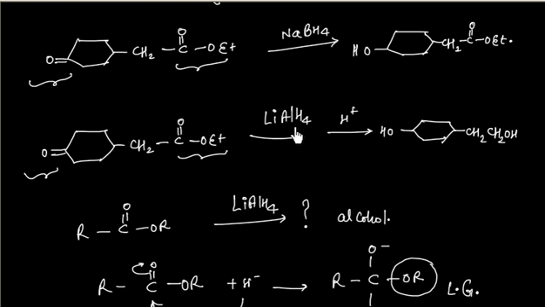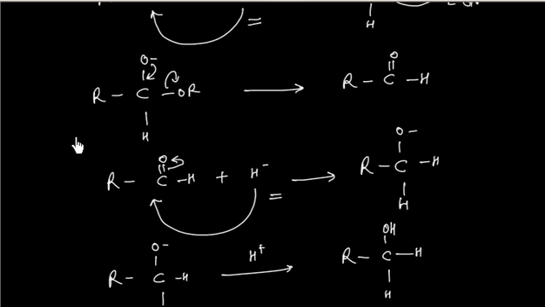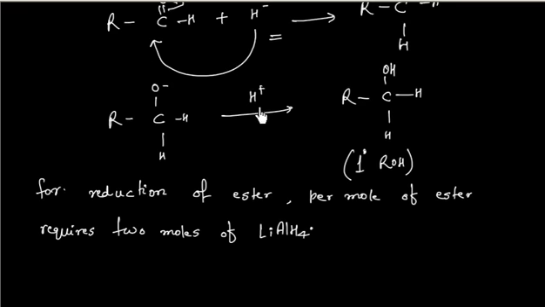If I use lithium aluminum hydride, both ketone as well as ester group will be reduced. And the last is mechanism of reduction of ester by lithium aluminum hydride. In this case, first step is again attack of H minus, second step is loss of leaving group, third step again attack of H minus, and the fourth step is protonation. That again finally gives a primary alcohol.